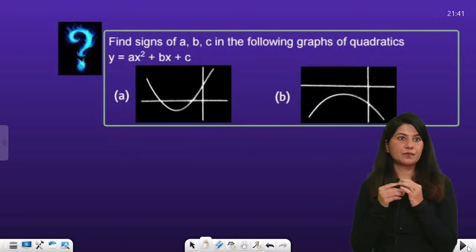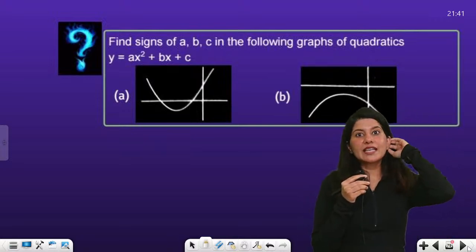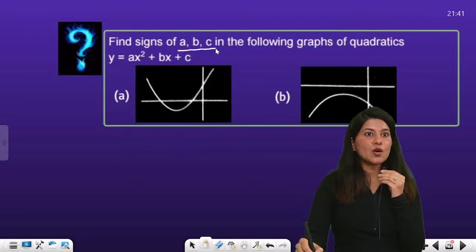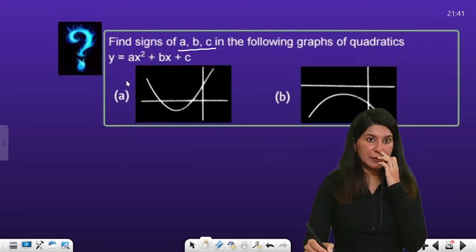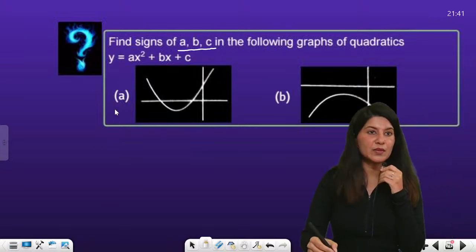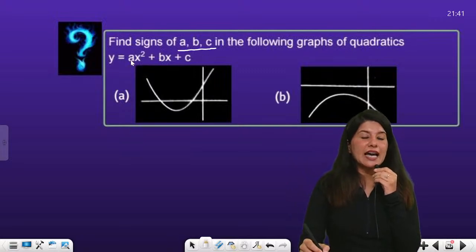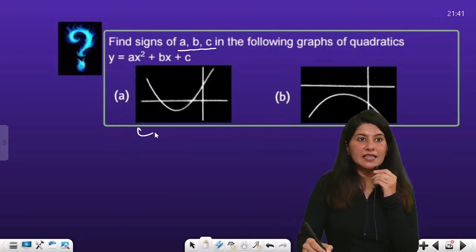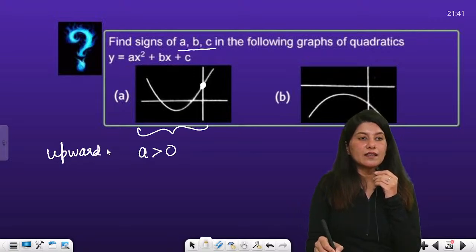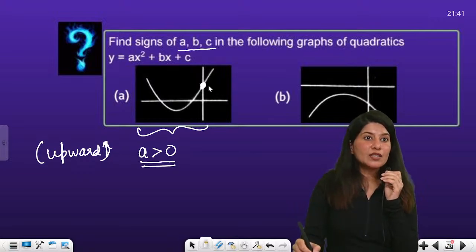Now, yes, so there are some questions related to graphs of quadratic equations. Can you see? Find the signs of a, b, c in the following graphs of quadratics. Okay, so we need to figure out the sign of the quadratic equation. So I can clearly see that over here my a in this, can you see? This is your c. So it is an upward facing parabola, that's why your leading coefficient a is positive. Now this is your c.